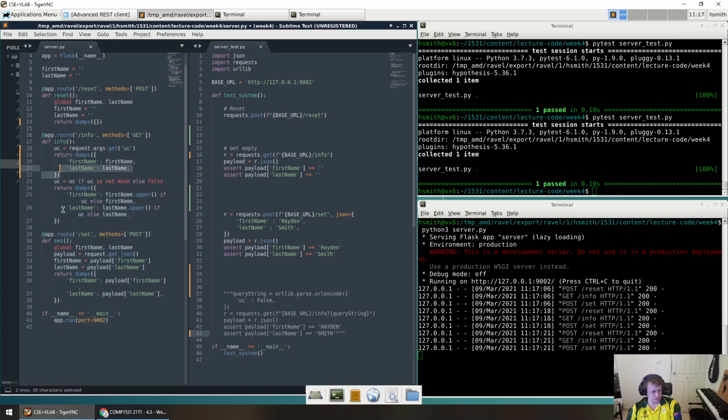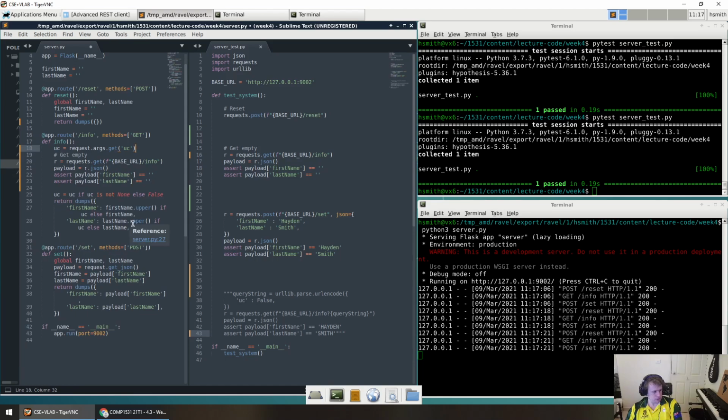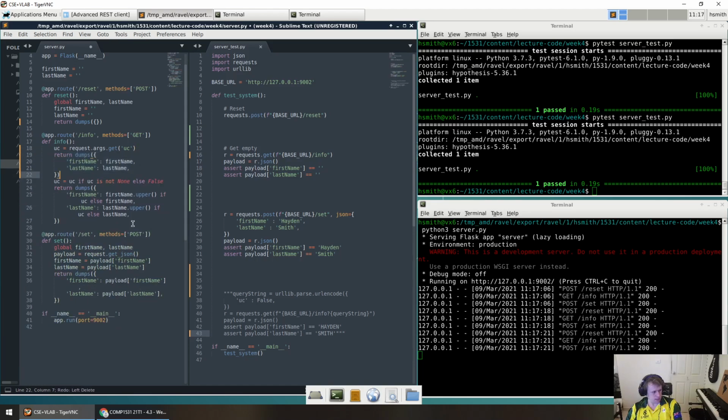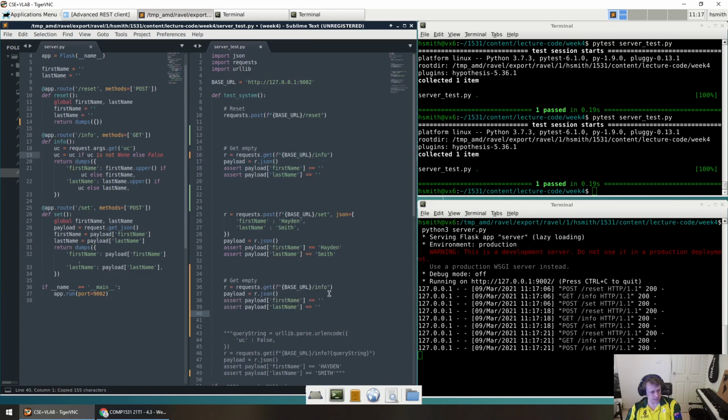So what should happen is that if I call the get again and say UC equals true, then we would expect the first name to be HAYDEN and the last name to be SMITH. Because if this variable is in the URL, then this logic here will give us the uppercase version of it. I've just used some Python ternary if statements there.